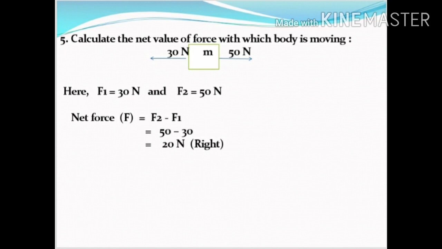Question number 5. Calculate the net value of force with which the body is moving. We know that when forces are applied on an object in opposite directions, the net force is the difference between the two applied forces. Here F1 is equal to 30 Newton and F2 is equal to 50 Newton. So net force is equal to F2 minus F1. Substituting the values of F2 and F1, we have 20 Newton. So the net force acts along the right direction.